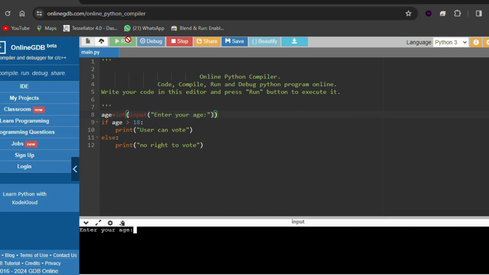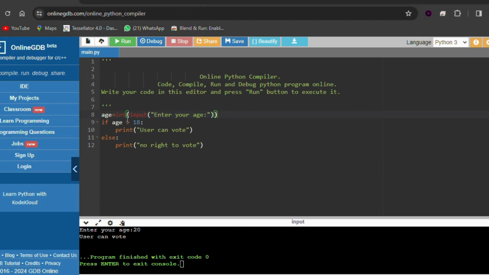Now let's print 12. Yeah, no right to vote. Now we are getting output without any error. Understood? Why? Because whatever we write in the user input, internally it will be in string format only. To make that string an integer, we have to write int. Let's try another input. Let's try 20. 20 is greater than 18. Yeah, the user can vote. We are satisfying the two conditions.